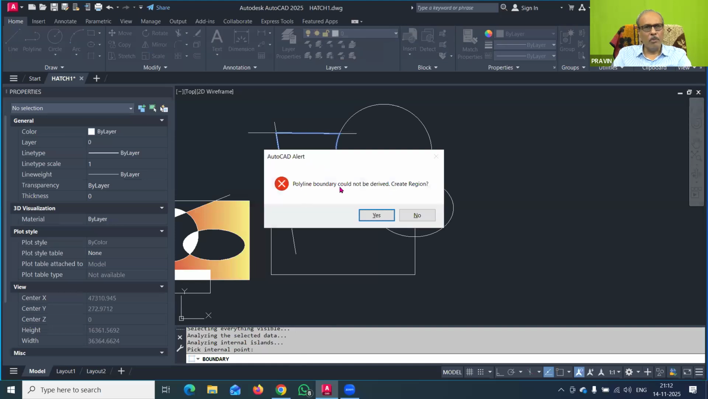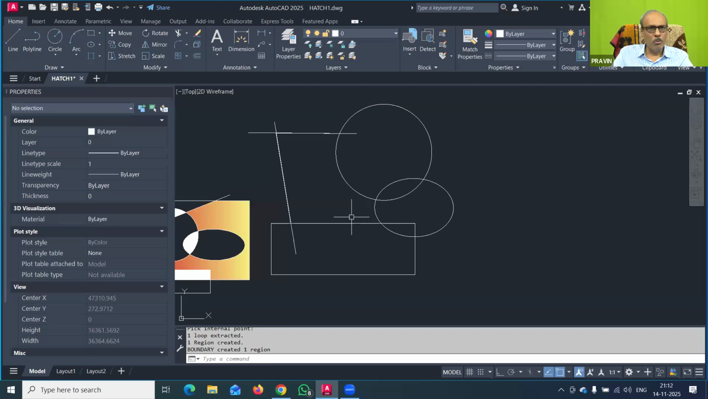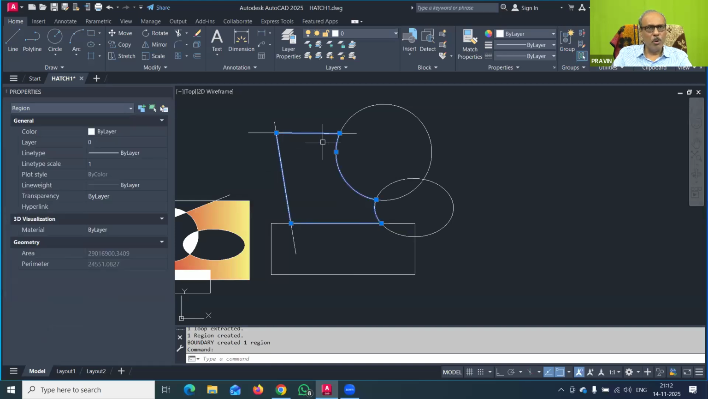And now it says the polyline boundary could not be created, so it is asking me to create a region. Again, you have to see that, so I have to give the option to create a region. At this time, I will say yes. So what happened now? You can check that a separate boundary was created. Now you can copy this, or you can move this boundary separately.